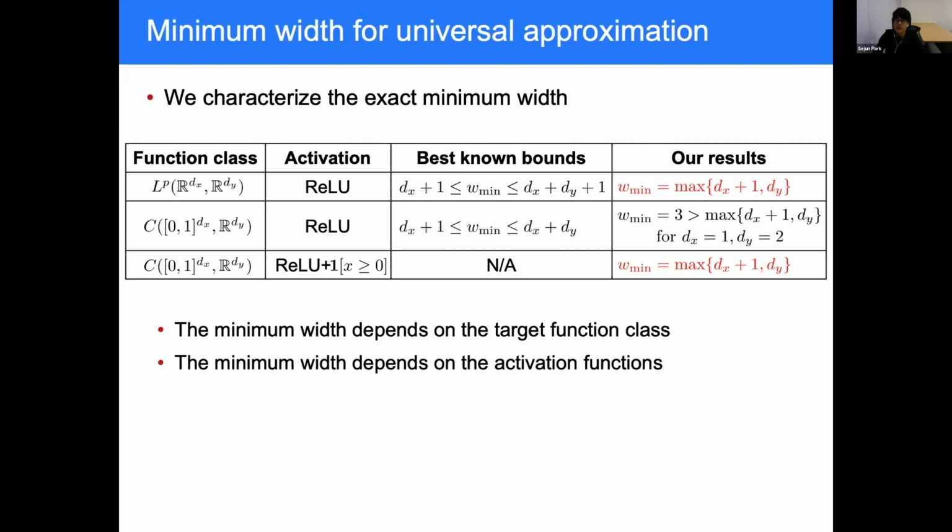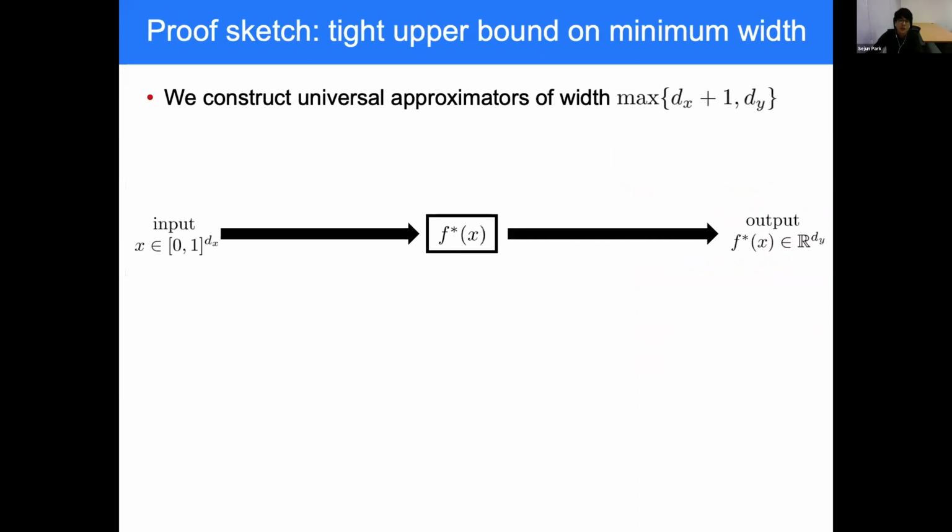And in the next slide, I will briefly introduce the proof idea for the network construction achieving the tight minimum width, maximum over dx plus 1 and dy. Okay, so first consider approximating some target function f star from the dx-dimensional unit cube to the dy-dimensional space.